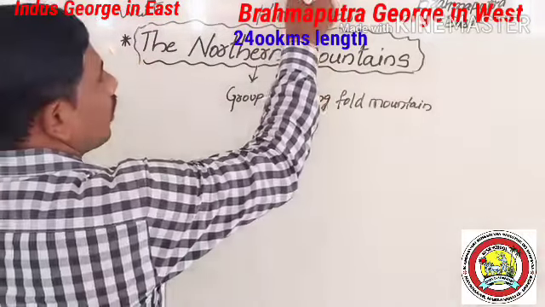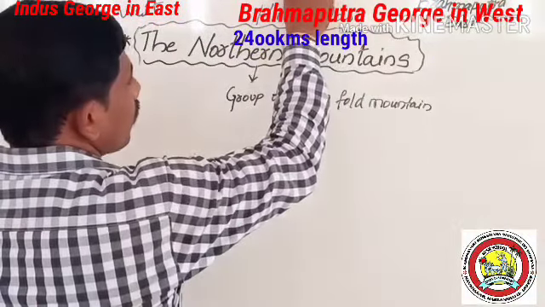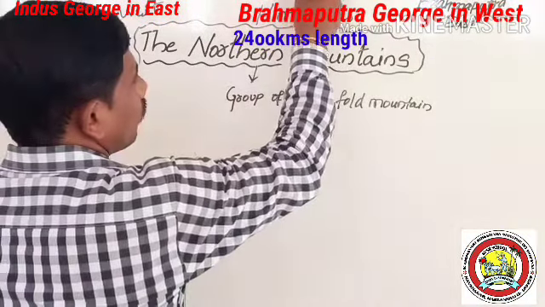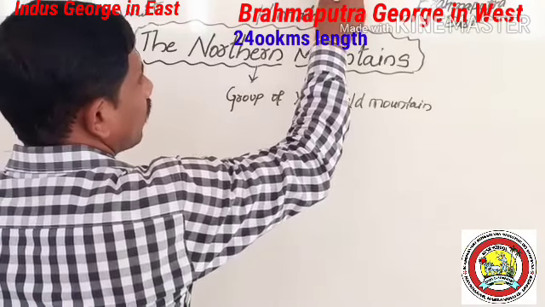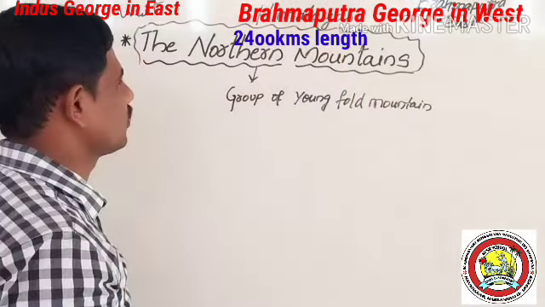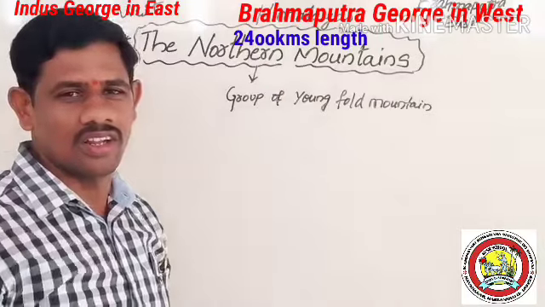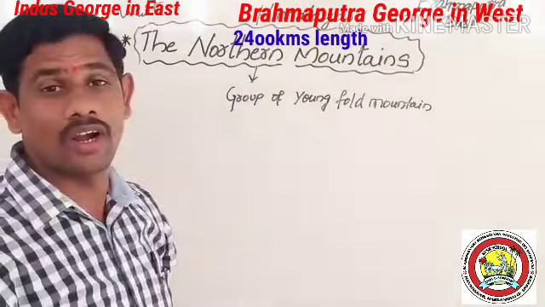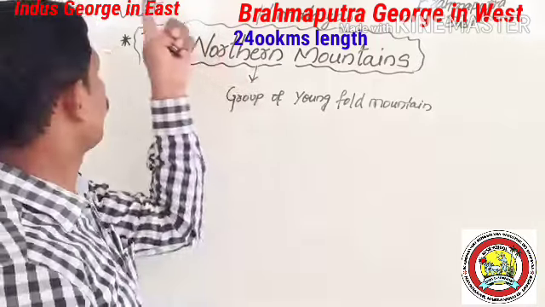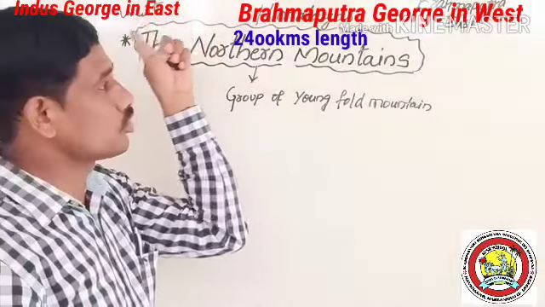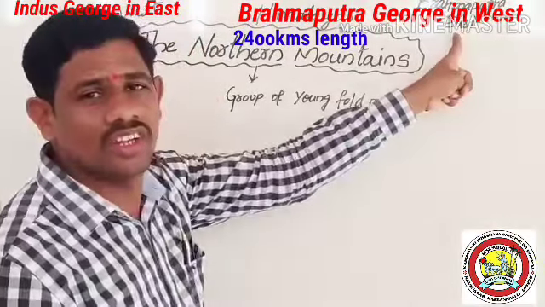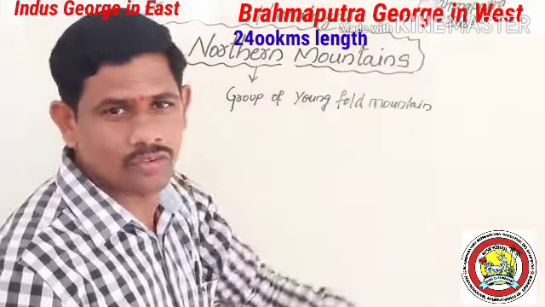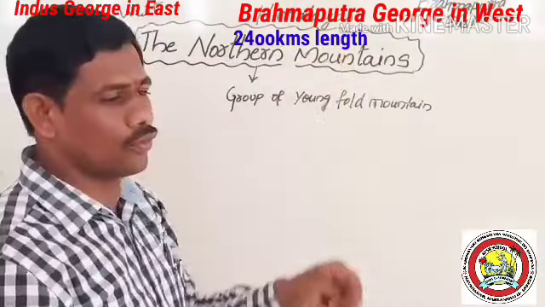So this is nearly 2,400 kilometers in length. What is the length of the northern mountain? The length of the northern mountain is 2,400 kilometers, from Indus Gorge in the west to Brahmaputra Gorge in the east.